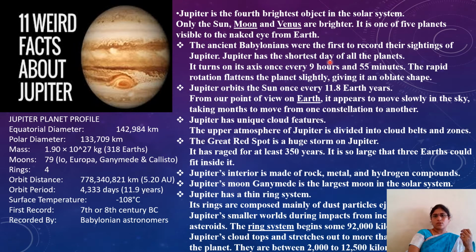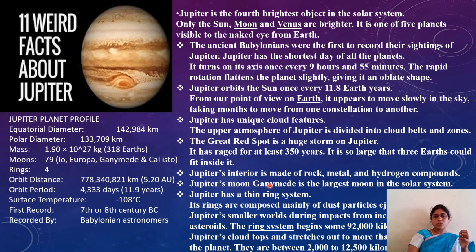Jupiter has the shortest day of all the planets, only very few hours. What is it for Earth? We have 24 hours. Here they have only 9 hours 55 minutes. The uppermost atmosphere of Jupiter is divided into cloud belts and zones. This Great Red Spot is a huge storm on Jupiter, and it has raged for at least 350 years. It is so large that 3 Earths could fit inside it.